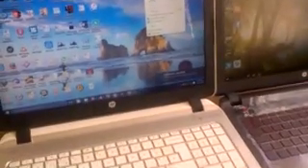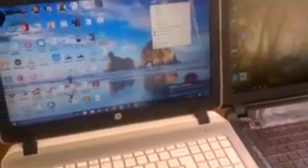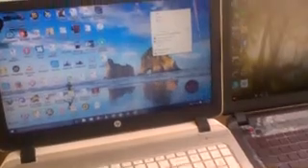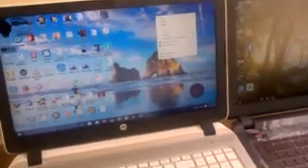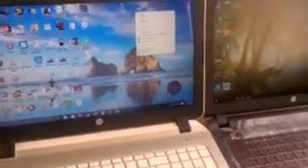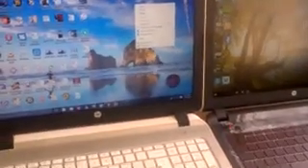So these two computers are connected, but because we have not installed the files on it, we can't share any file from one computer to the other. So right now we have to install the files or the drivers on this circuit so that we can interconnect or share files from this computer to the other.